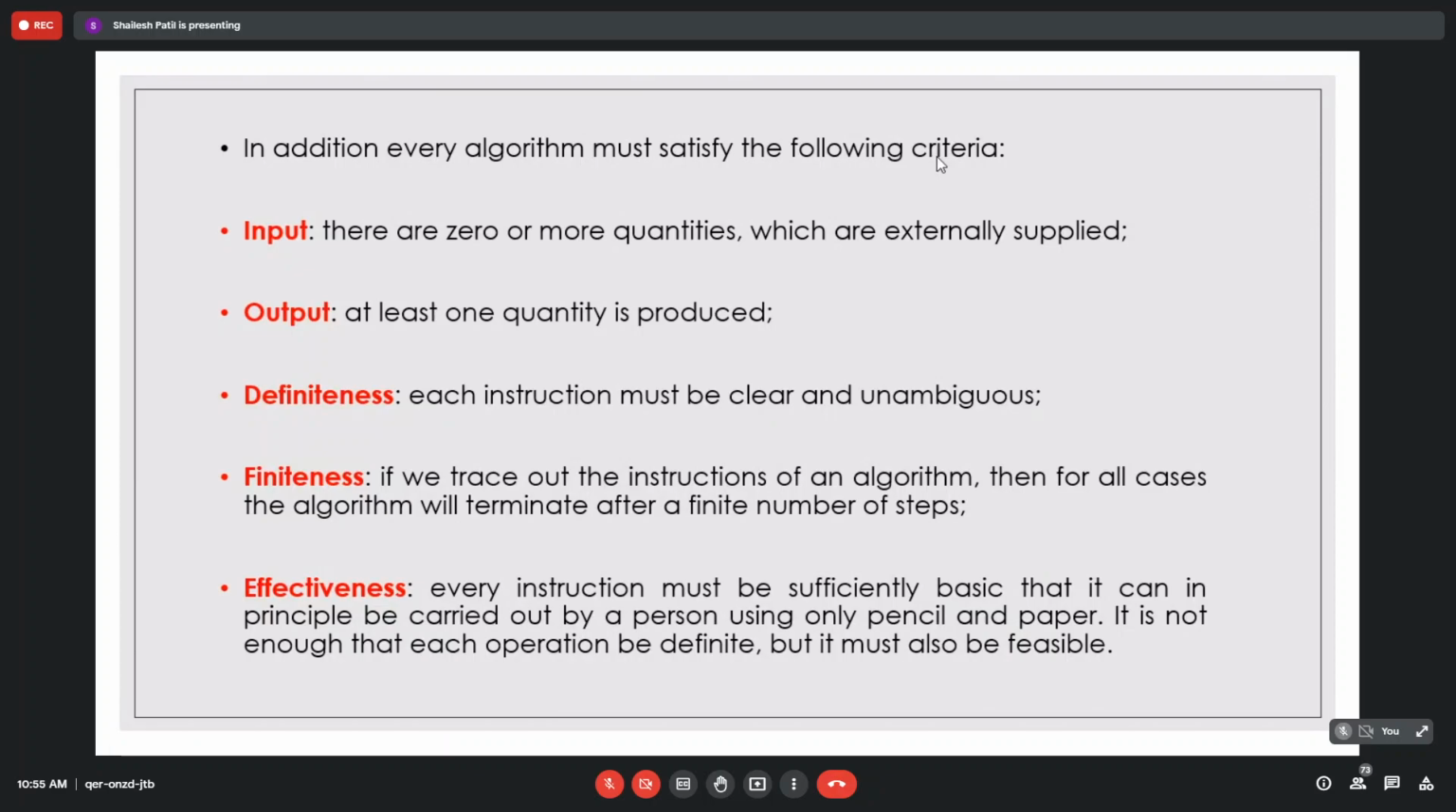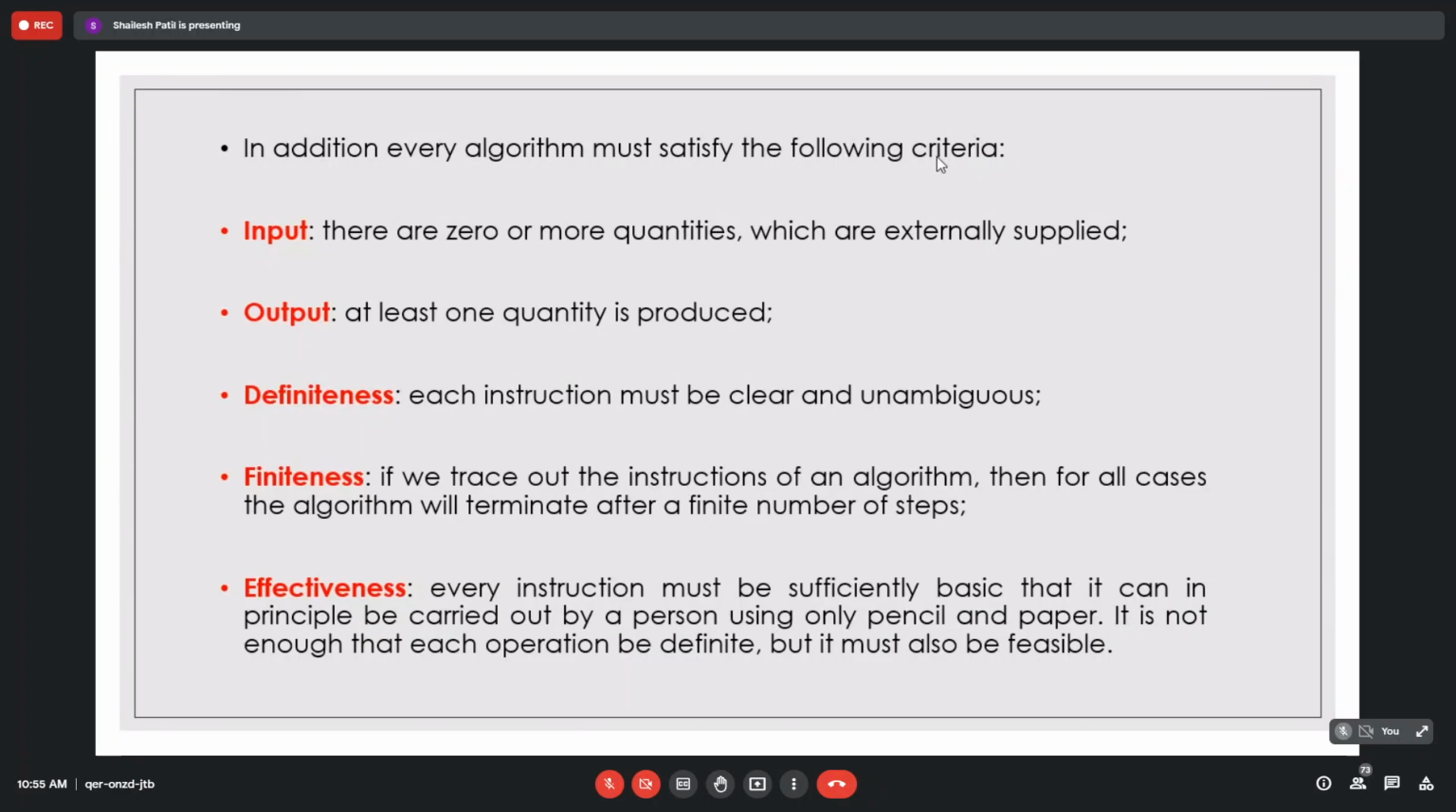The first characteristic of an algorithm is input. Your algorithm may have input or may not have input, so there can be 0 or more inputs. For example, is any input needed to print hello world? No, sir. But for other examples like addition of 2 numbers, input is required.